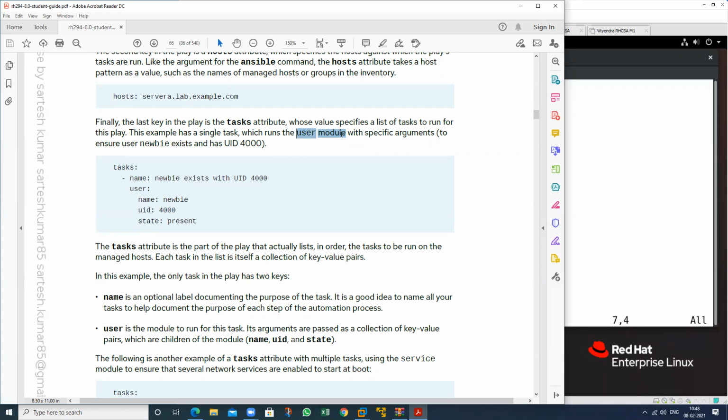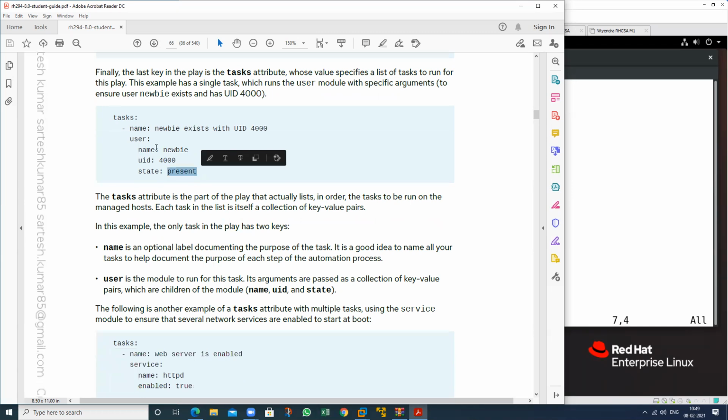All the modules are written in code which specifies the arguments. It means what is the name of your user. These are known as the arguments. So this is the name, this is the user ID, and you want to create this. These are known as arguments.